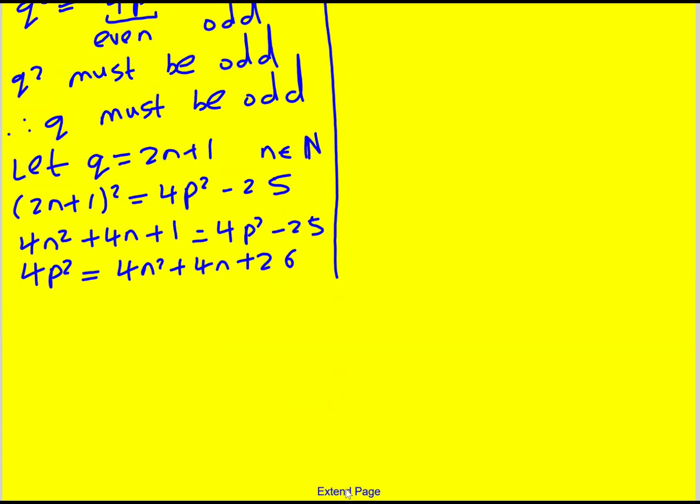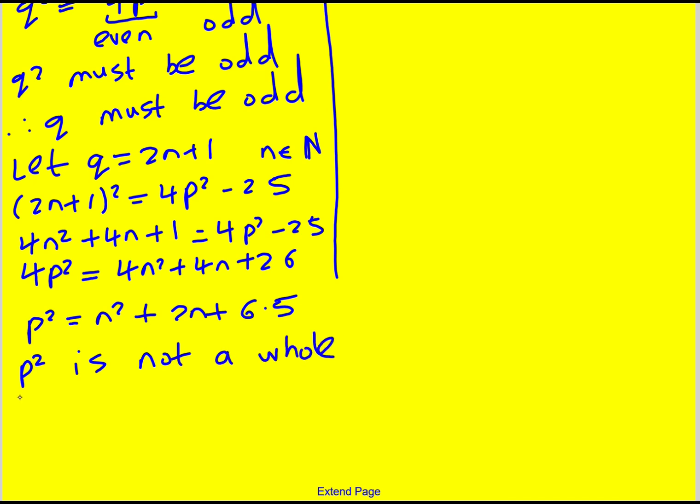I'm going to divide through by 4 now, so p squared will equal n squared plus 2n plus, well, if I divide by 2 once, I get 13, divide by 2 again, I'm going to get 6.5. And p squared is not a whole number, because I've got whole numbers added together, and then I'm adding a decimal to it.